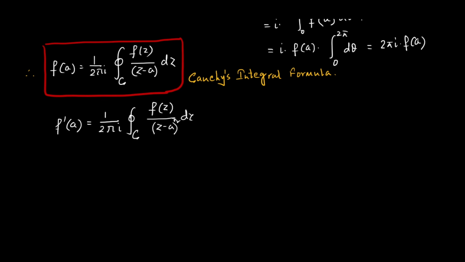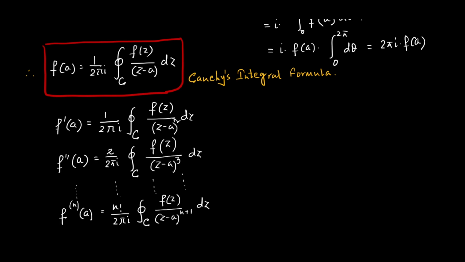We can further prove that the second order derivative of f(z) at z equals a is equal to 2 by 2 pi i integration along C f(z) by z minus a whole cube dz. And in general, the nth derivative of f(z) at z equals a is equal to factorial n divided by 2 pi i into integration of f(z) by z minus a whole to the power n plus 1 along the curve C. So these can be used for solving lots of problems.